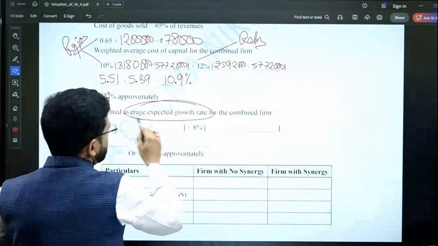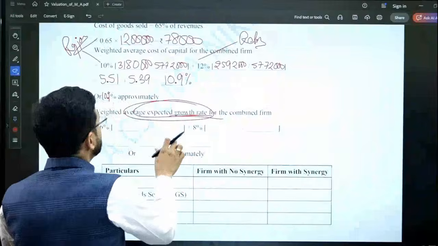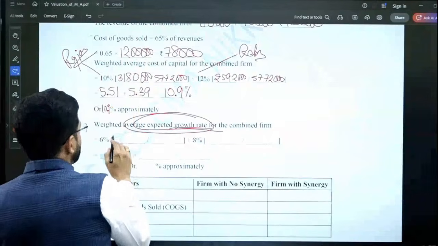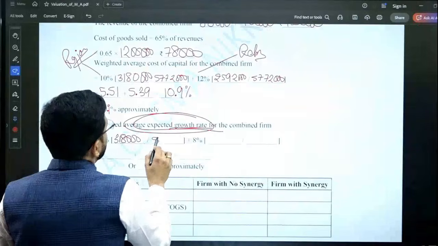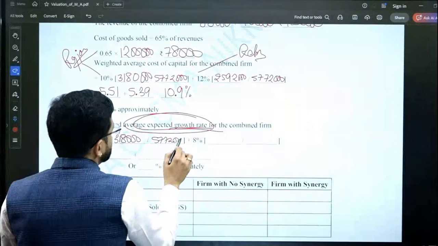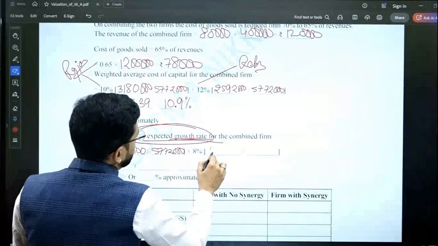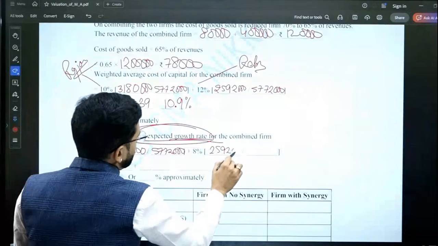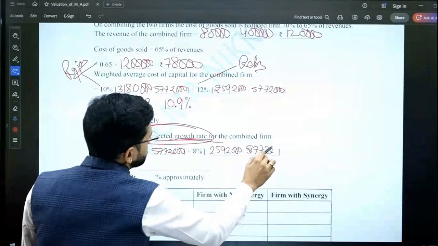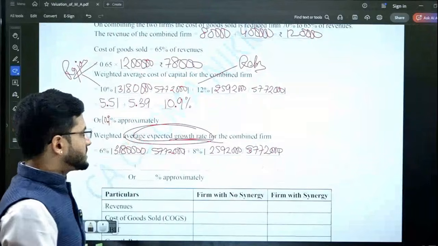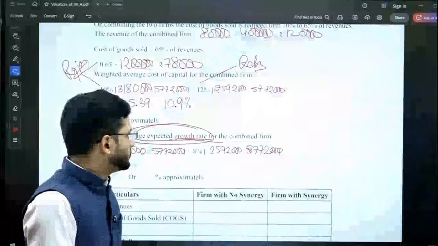What is the weighted average expected growth rate? What is the growth rate? Again, the same prorata technique is to be used, guys. 6% is of Rajan. Rajan's value is 31,80,000 out of 57,72,000. And Rekha's value is 25,92,000 out of 57,72,000.